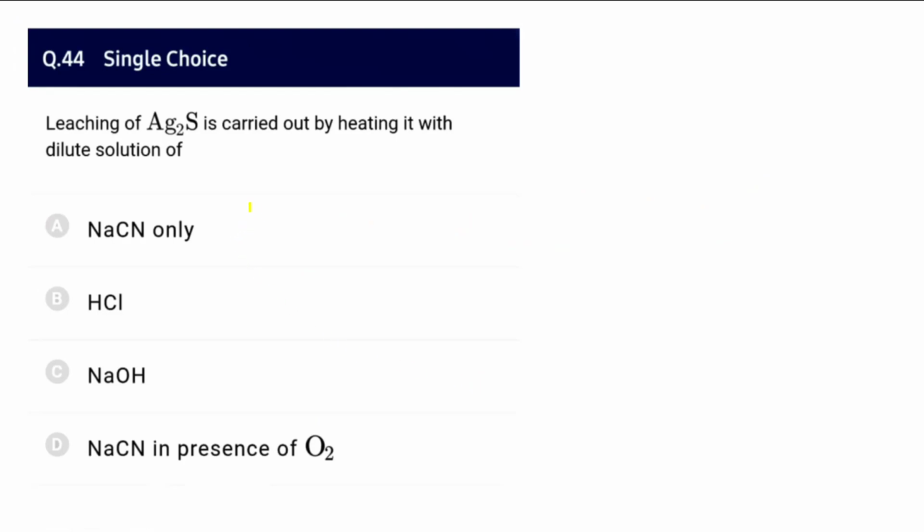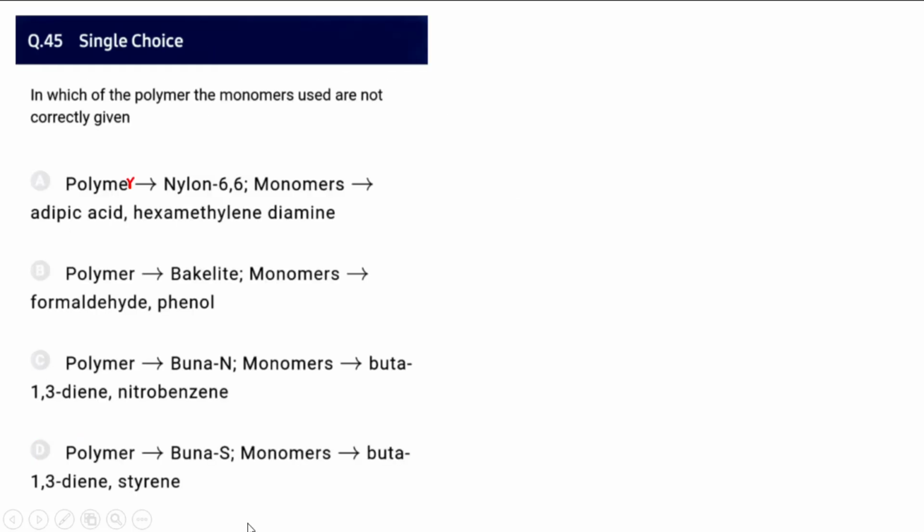Leaching of Ag2S, MacArthur-Forrest cyanide process, and you need sodium cyanide in the presence of oxygen. Then only it forms a complex. So 44, option D, straightforward from NCERT leaching part.